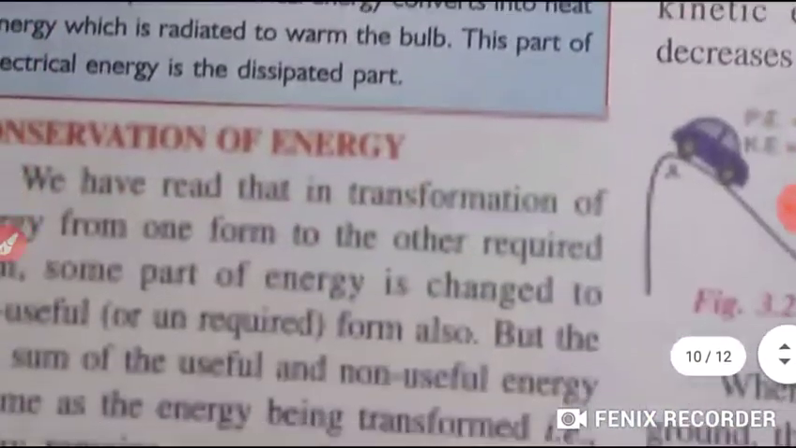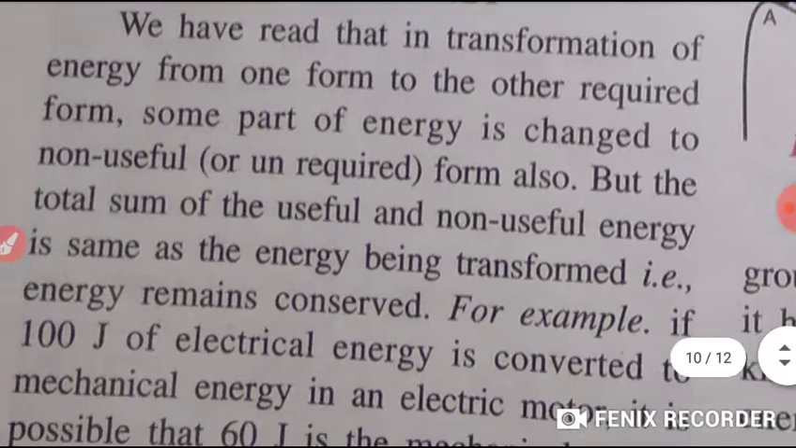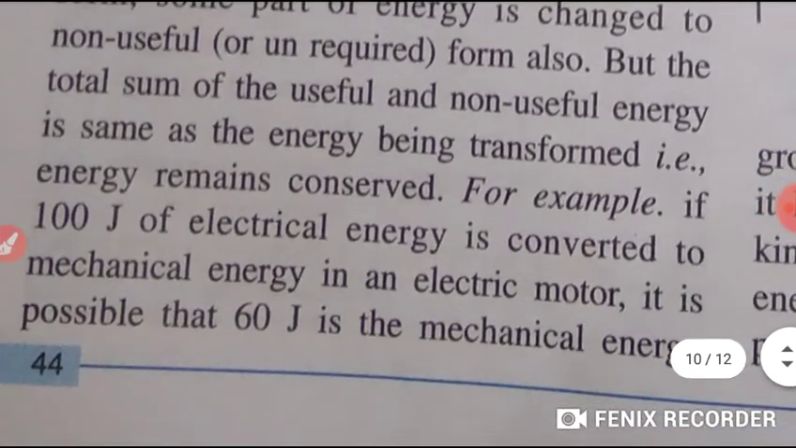Now students, let's have the next topic. Our next topic is conservation of energy. Students, we have read that in transformation of energy from one form to another required form, some part of energy is changed to an unuseful form also. That means some part of energy is non-useful. But the total sum of the useful and non-useful energy is the same as the energy being transformed. That is, energy remains conserved.